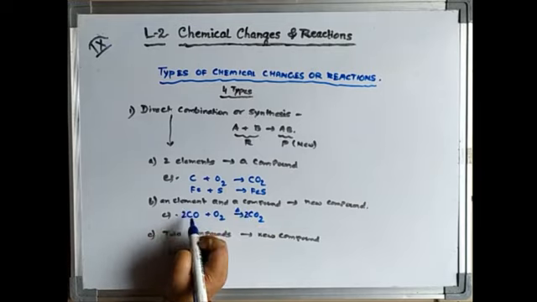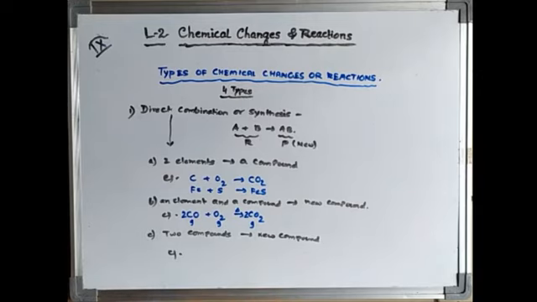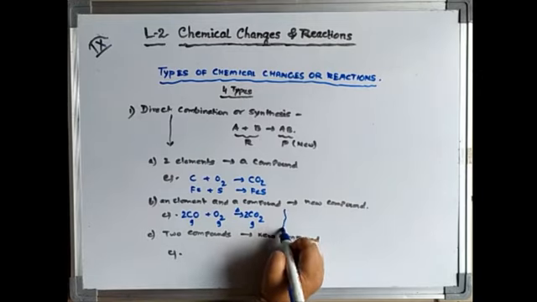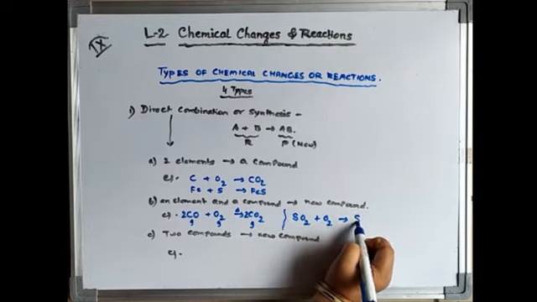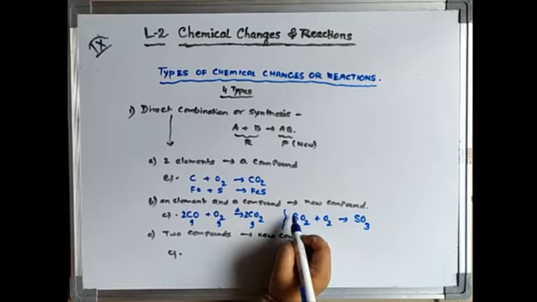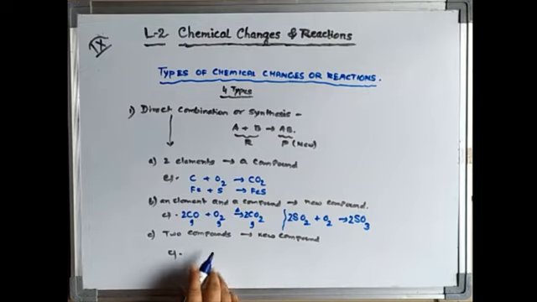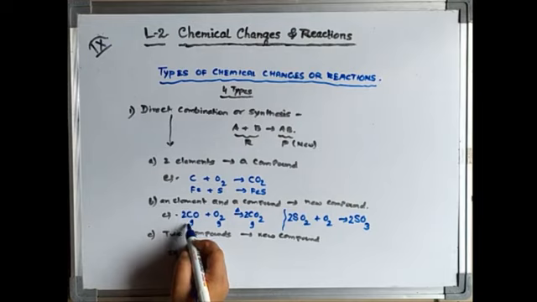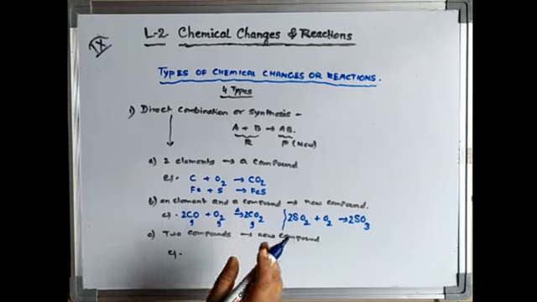2. Here also 2. I think it is balanced. Okay. This is in gaseous state. This is also gaseous state. This is also gaseous state. Similarly, another example I can give. SO2 plus O2. You know what it will give? SO3. Now you balance it. 2. Here also 2. Okay. So like this, an element combined with a simple compound can give another new compound to you. This is also coming under direct combination.